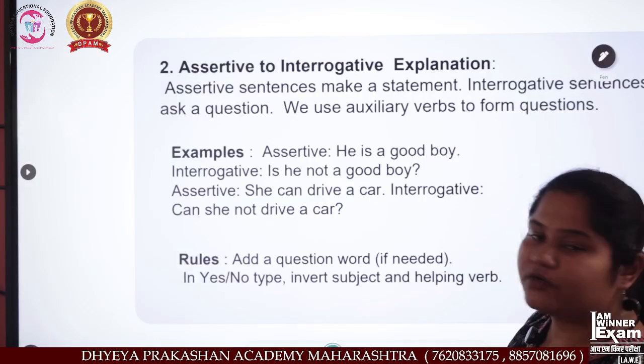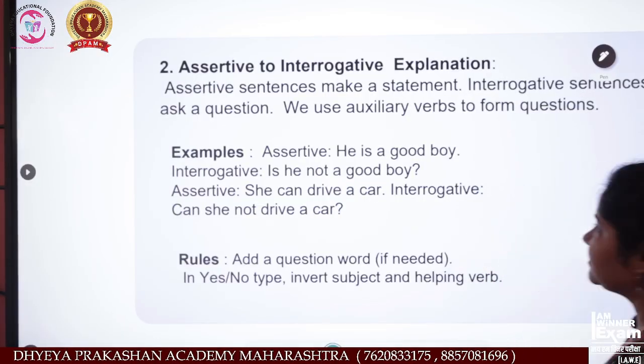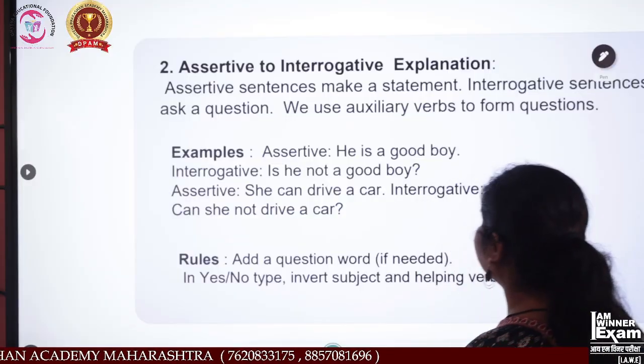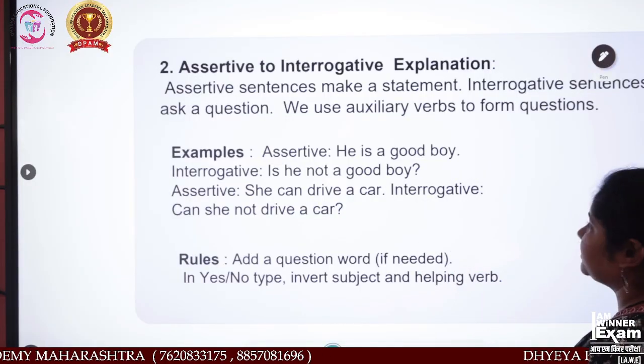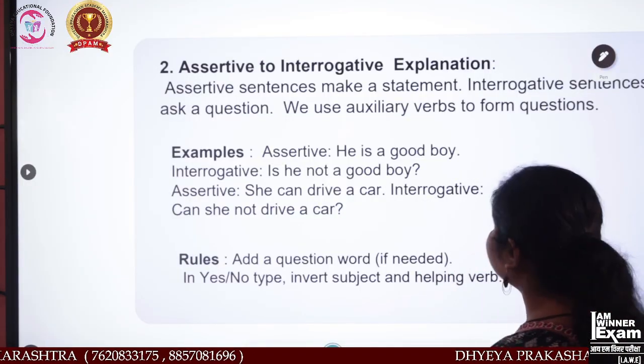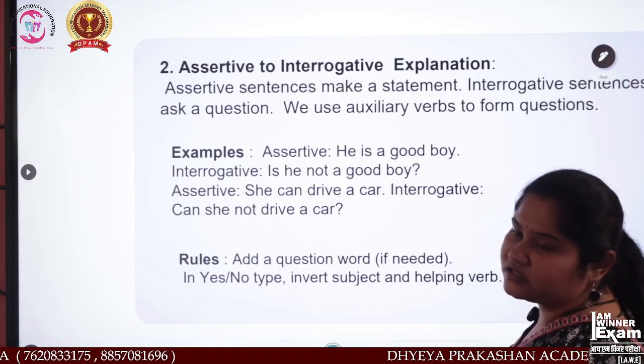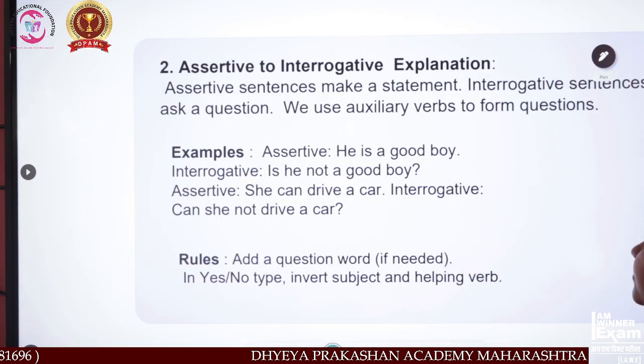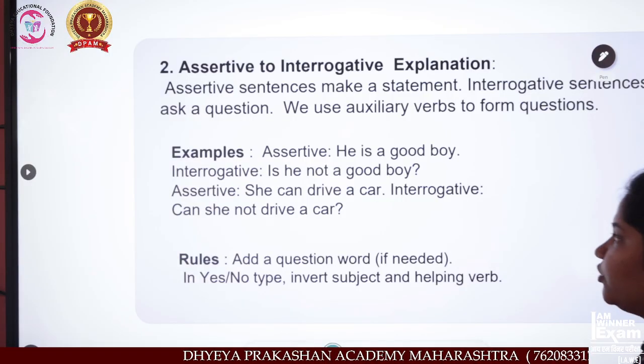Assertive to interrogative. Okay, explanation is here. Assertive sentences make a statement. Interrogative statements or sentences ask a question. We use auxiliary verbs to form questions.